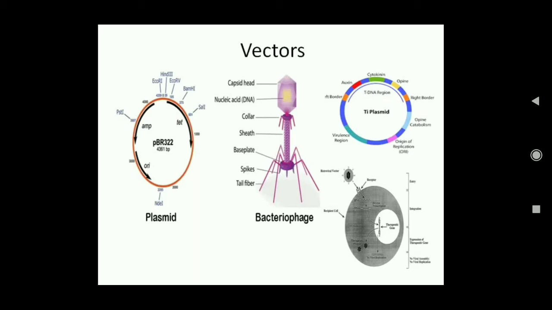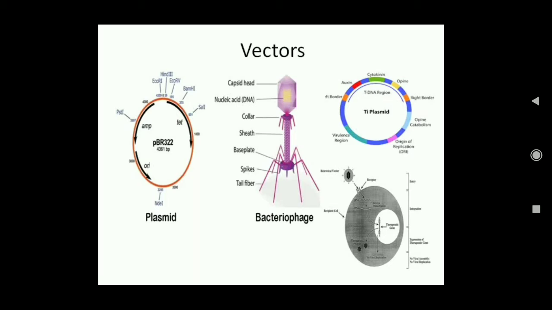Now if the host is a plant, then generally we use this plasmid, that is Ti plasmid. This plasmid is obtained from a bacteria known as Agrobacterium tumefaciens. Now if the host is an animal cell, in most cases we will use a retrovirus. So this retrovirus will then take this foreign gene into the cell, into the nucleus of the animal cell.